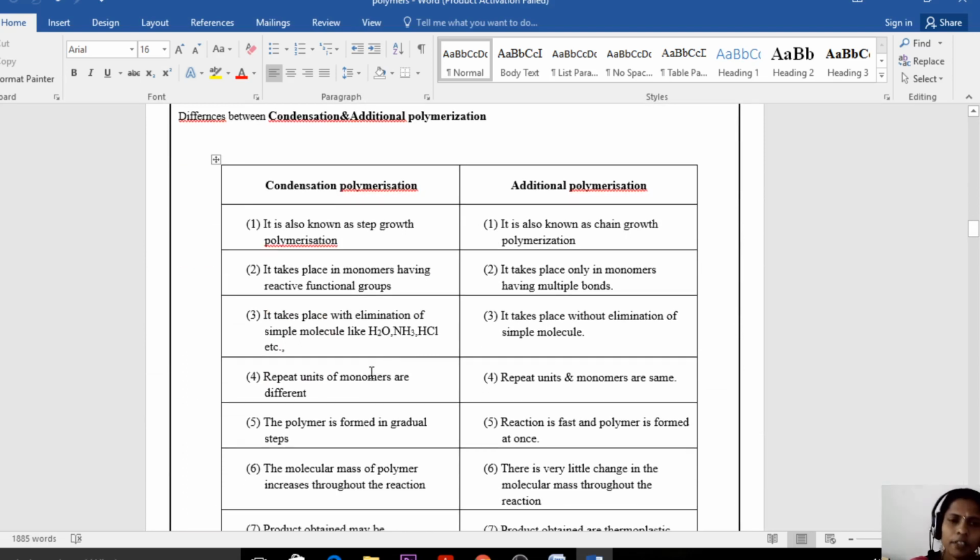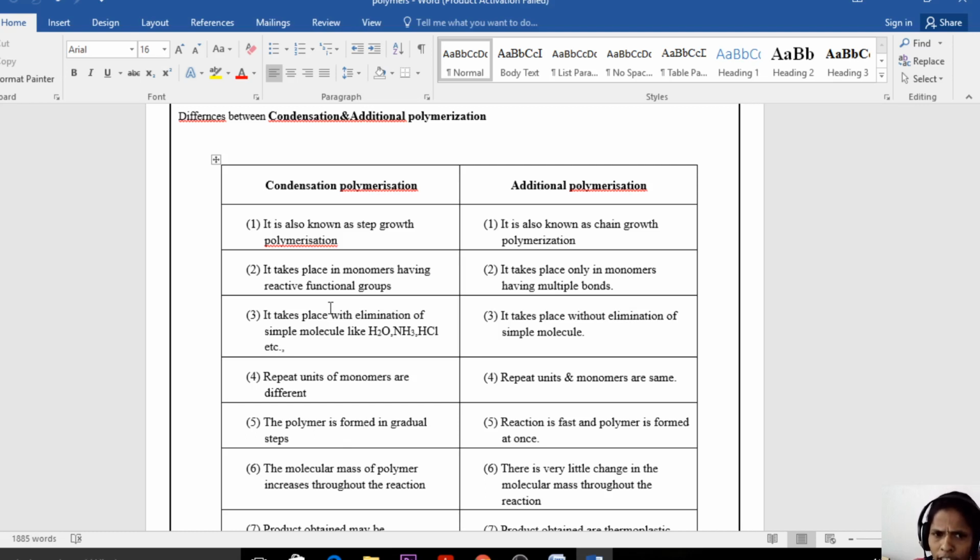And next, the differences between condensation polymerization and addition polymerization. This is also very important for the short question. Condensation polymerization is known as step growth polymerization. Addition polymerization is known as chain growth polymerization. Condensation polymerization takes place in monomers having reactive functional groups. That means if the monomers have functional groups, then only condensation polymerization takes place.